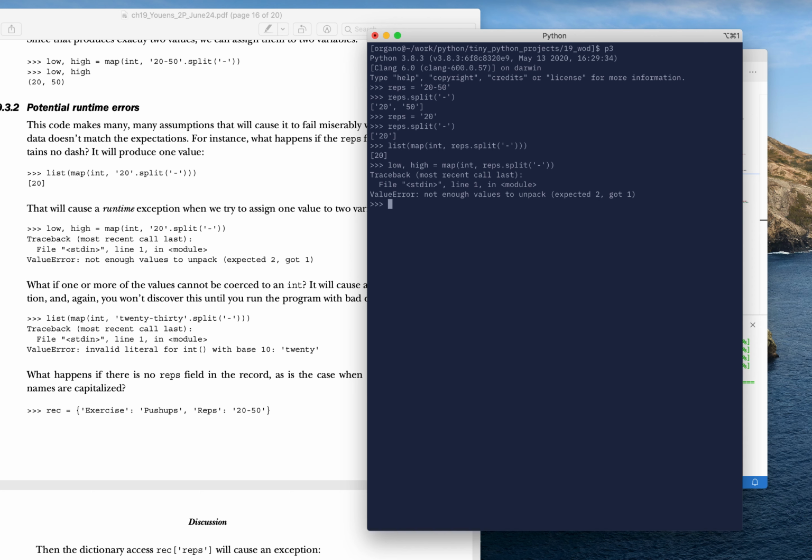Now, more conservative languages would say, well, you first have to do the split, then you have to know how many values you have before you can just unpack that. But Python's like, no, that's cool. If you think that's going to work, we're going to go with that. And then it's not until your program runs with bad data or unexpected data that you'll get this error.